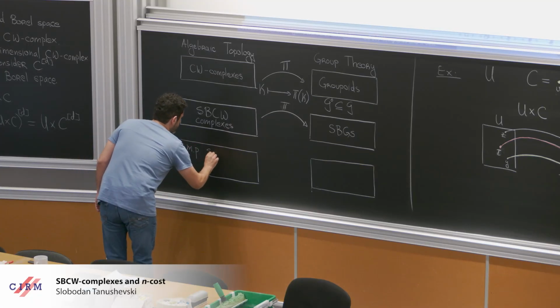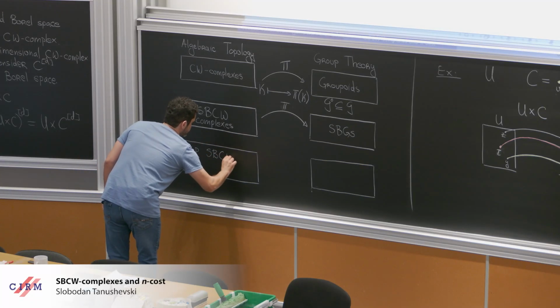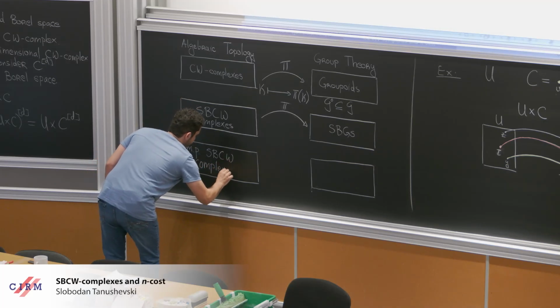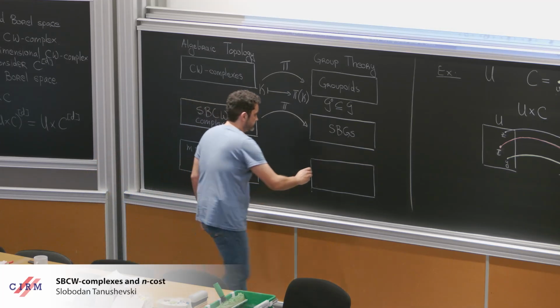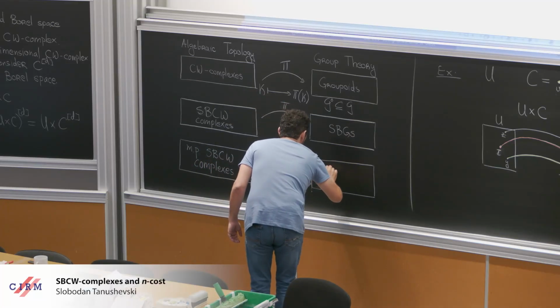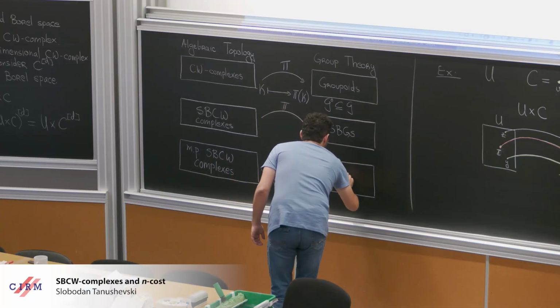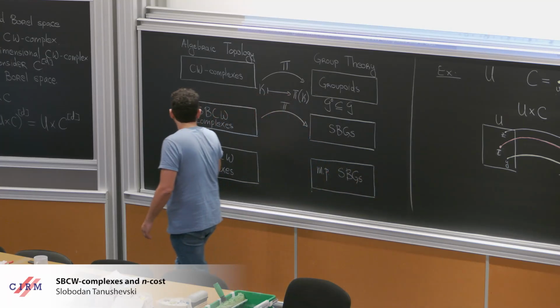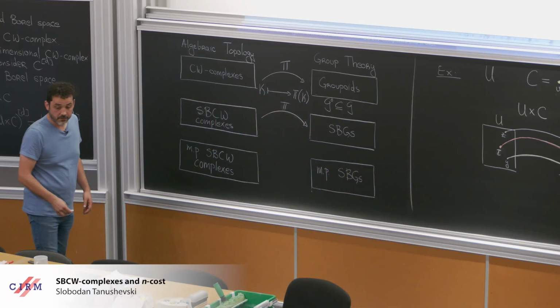And I have two more boxes, and these are reserved for the measure version. So measure preserving SBGs and measure preserving standard Borel CW complexes.